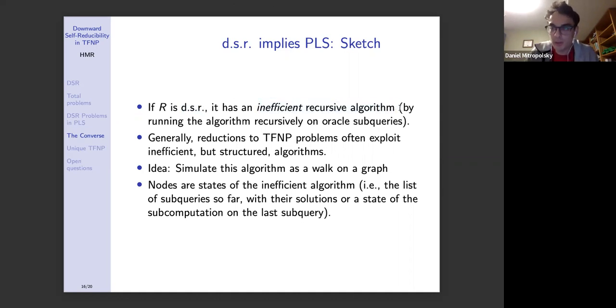And it's the obvious one. What you do is you run the Oracle algorithm recursively. So on all the Oracle subqueries, you just run the algorithm again and so on. It's very inefficient. But generally, here's the interesting thing about TFNP complexity.